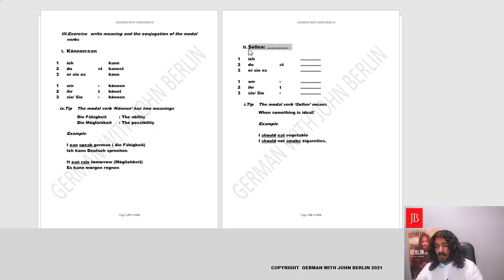Fantastic. Going to the next verb, sollen. In German, sollen, and in English, it could be interpreted like should. Excuse me, yes, sometimes the language mixes me up. Okay, so sollen could be interpreted like should in English. And let's find out how to conjugate sollen. Let's see if we remember it still. Very easy conjugation. Ich soll, du sollst, er, sie, es soll, wir sollen, ihr sollt, sie sollen. Fantastic. Yes, that's the conjugation.